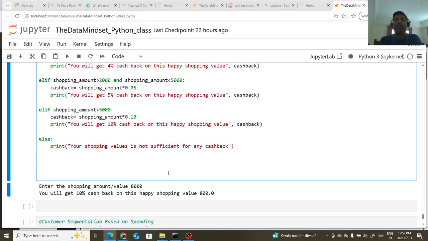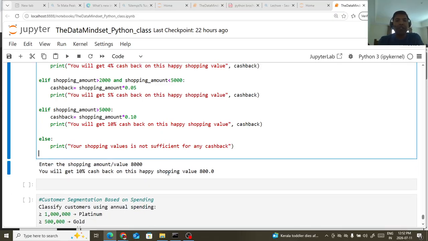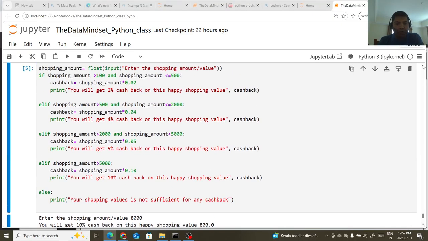All right, so I think this program is working absolutely fine. So this is the way you can write your if else statement. Of course there is some room for improvement of this code. It is just a basic level of code, just to make you understand how we can write an if else statement. You can make this program much better. We will see what the rooms for improvement are in the going forward class, but for this problem statement, we can write this as a solution.